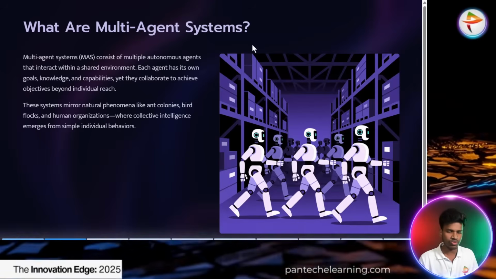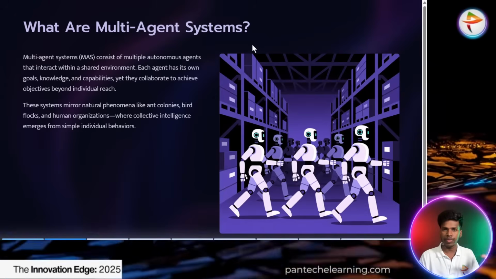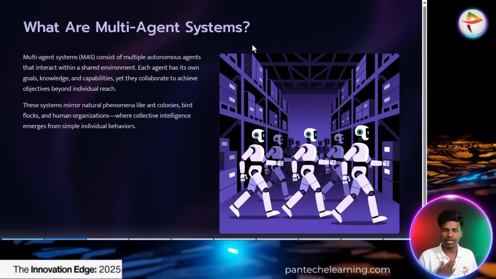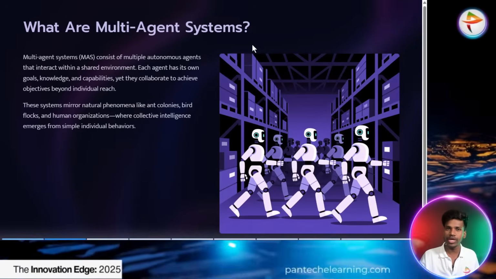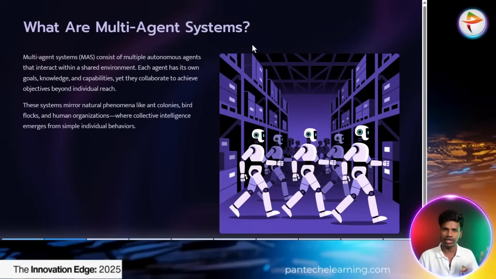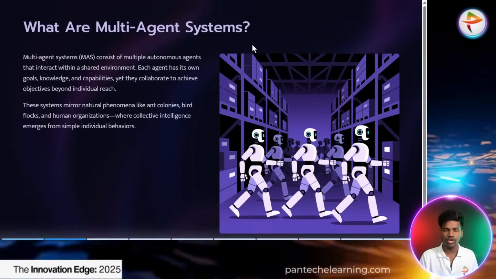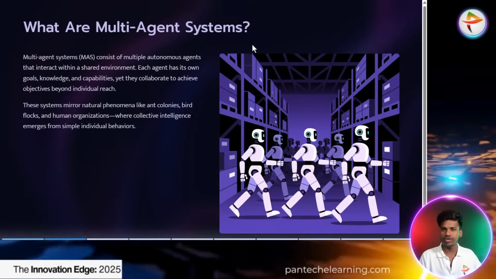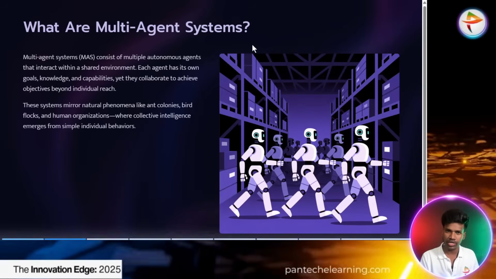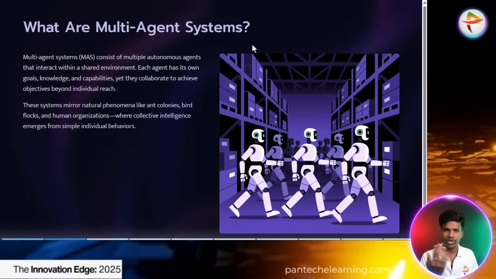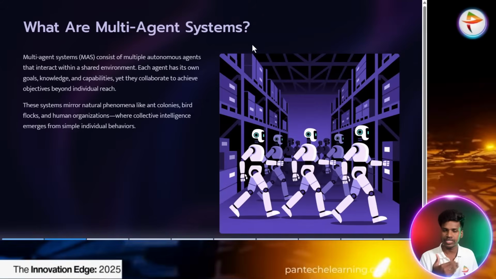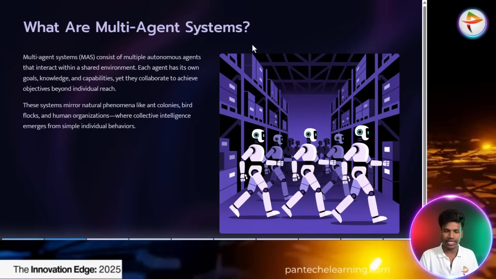Same like that with humans. If we have to transport one big, fragile material or big product, we need help from another person. If I take one single chair, a light plastic or steel chair, I can easily take it. But a group of 10 to 15 chairs means I need help. Same like that, one particular work that a single agent can't do, we need to connect another agent to complete the work in the easiest and fastest way. That's why we use multi-agent systems here.